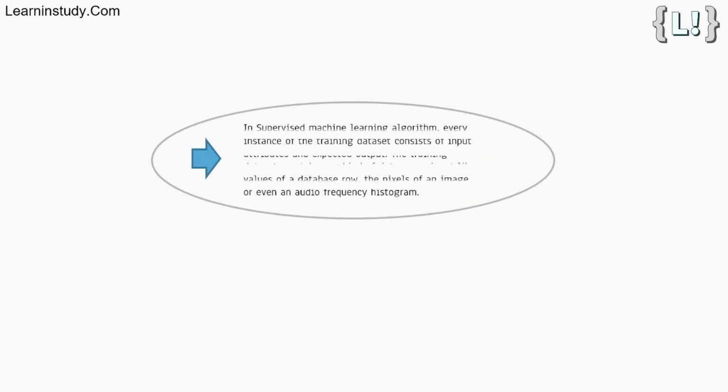Let me rephrase this in simple terms. In a supervised machine learning algorithm, every instance of the training dataset consists of input attributes and expected output. The training dataset can take any kind of data as an input, like values of a database row, the pixels of an image, or even an audio frequency histogram.